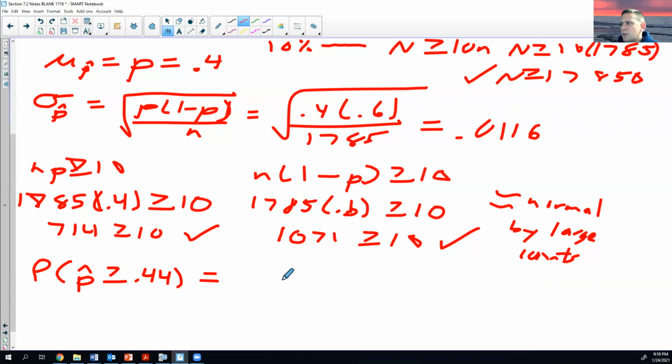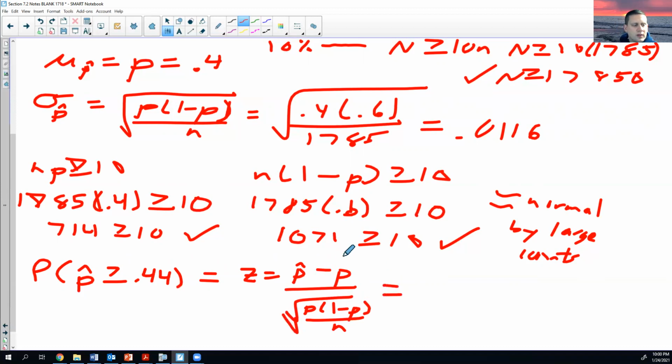So to do that, remember our standardized z-score is always a number minus the mean over the standard deviation. So that number is p hat minus the mean over the standard deviation. That's all inside the square root, by the way. Okay, so there's what our formula really looks like if you're going to do it with a formula.